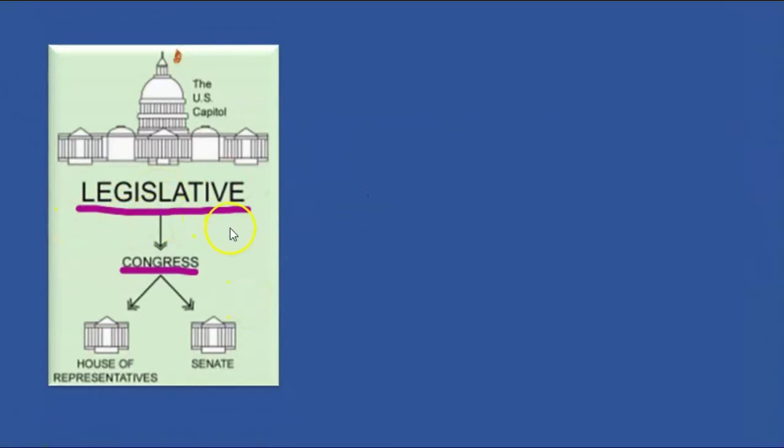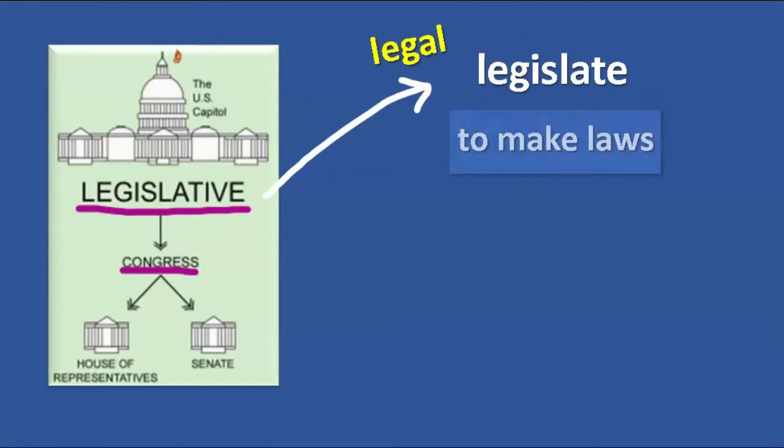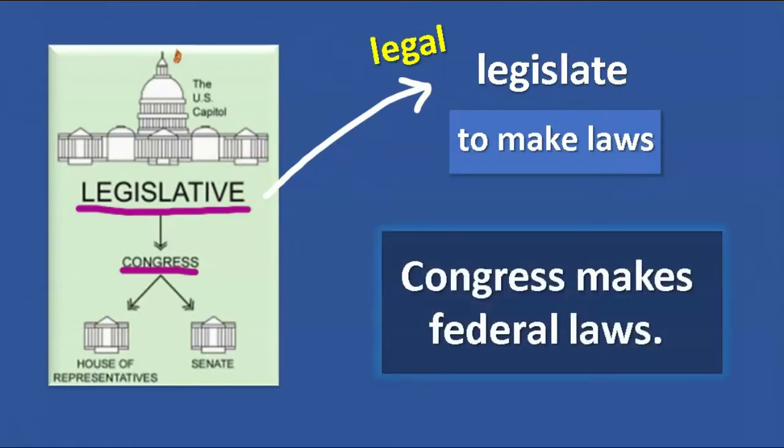Congress is the legislative branch. The word legislative helps you remember what Congress does. They legislate. You know the word legal. If something is legal, you are permitted to do it. You follow the law. Legislate means to make laws. Congress makes federal laws. That means Congress makes laws for the whole United States. So that is what Congress does. That's their job. Congress makes federal laws.